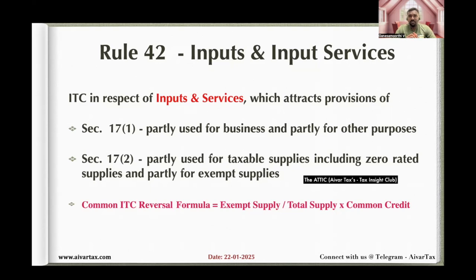For example, we will discuss one by one. So I'm having a telephone bill, a postpaid bill, which is dated 2nd January 2025, which is related to the December month consumption. So the consumption of the input service is for the month of December. So in this case, we have to apply the figures of December to know the ITC which is to be reversed.